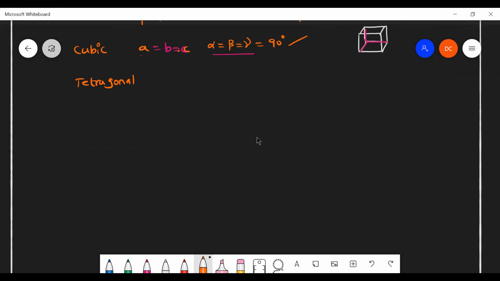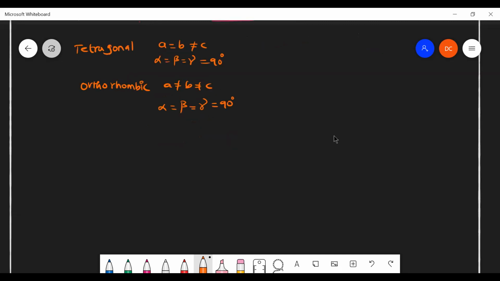So tetragonal is nothing but A equal to B, but not equal to C. Here, alpha equal to beta equal to gamma, that is equal to 90 degrees. It is called tetragonal structure. And orthorhombic. What is orthorhombic? A not equal to B not equal to C, but alpha equal to beta equal to gamma, that is equal to 90 degrees. That is called orthorhombic.